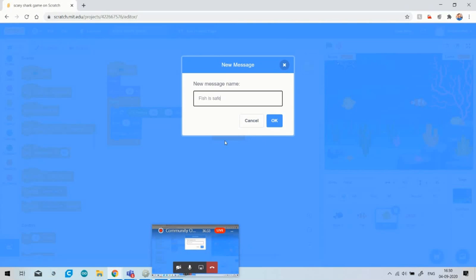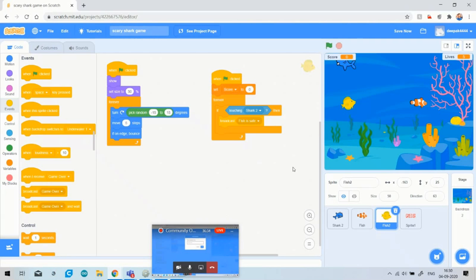Okay, you can see that I have written one message that this fish is safe. As you see, this is my safe fish, so my score will increase. So what I have to do is change the score, because initially we have to set the score, but in the middle of the game we have to change the score.